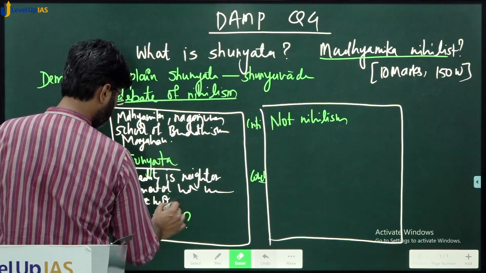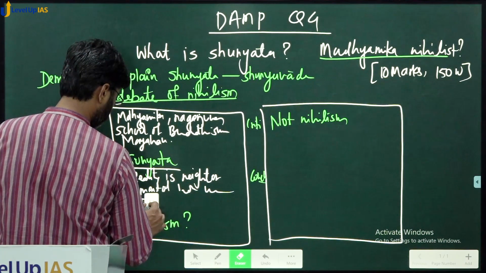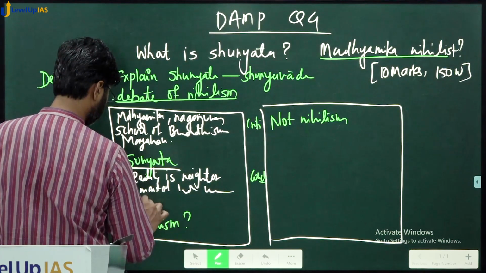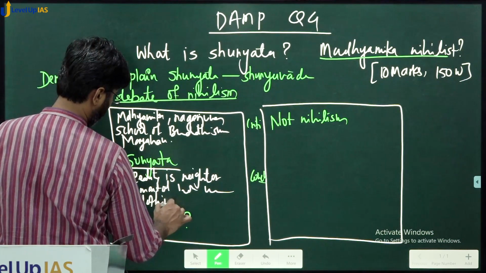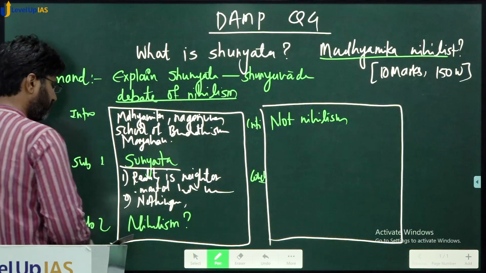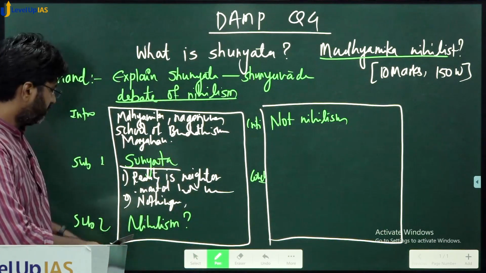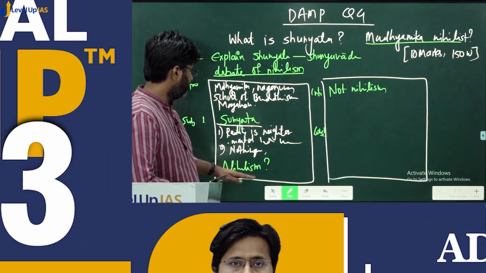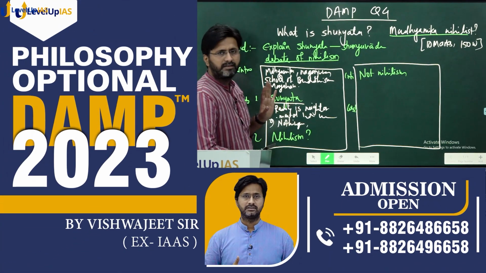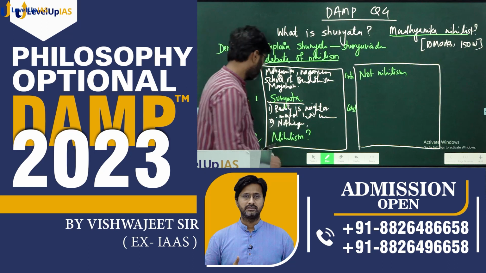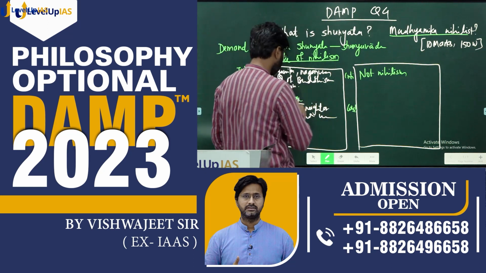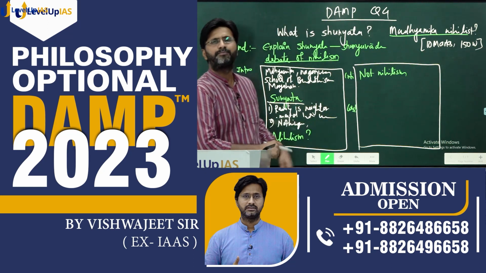Since you are going to discuss the debate later, broadly you think that ultimate reality is nothingness; mental and non-mental, both are not real.